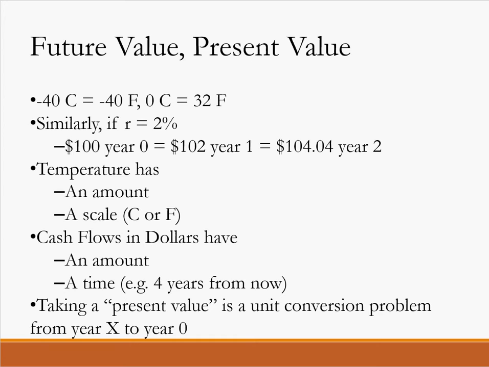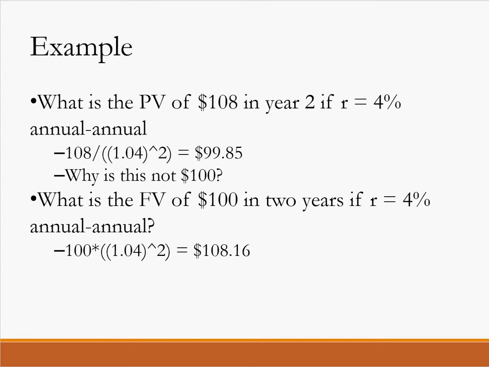So if I have $108 in year 2 and R is 4%, what is the value of that today? This is a present value problem. 108 is a value in the future. So I take my 108 and divide by 1.04 because that's 1 plus R, right? And it's squared because we have 2 years. And we get $99.85. So again, why is this not $100?